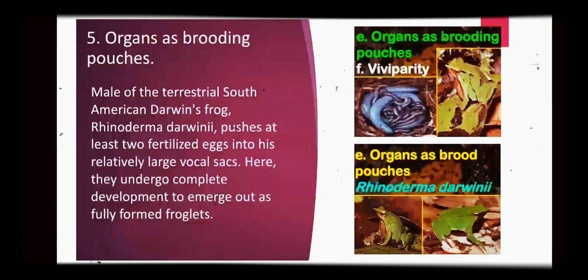Next is organs as brooding pouches. In the terrestrial South American Darwin's frog, Rhinoderma darwinii, the male pushes at least two fertilized eggs into his relatively large vocal sac. Here they undergo complete development to emerge as fully formed froglets. So in Rhinoderma darwinii, in the picture below we can see they are carrying the eggs in their vocal sac.